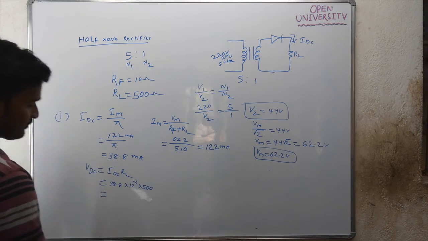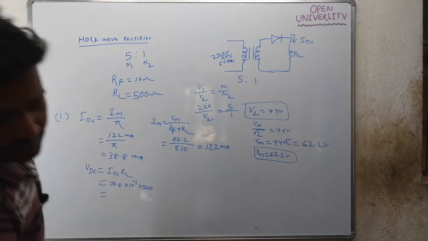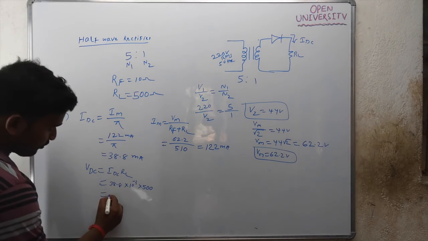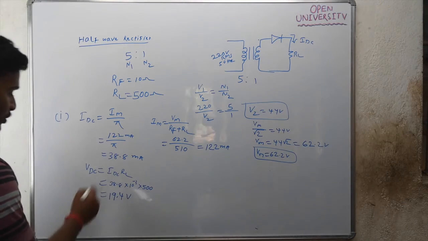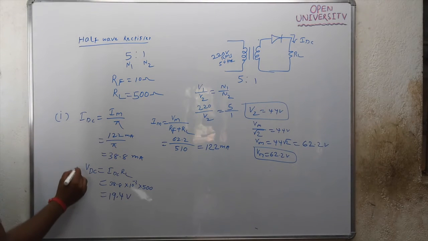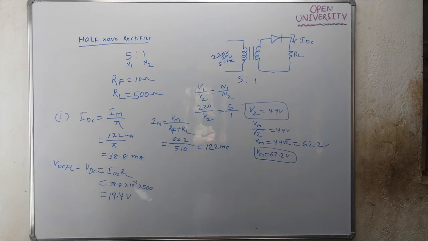If you calculate, this will be 19.4 volt. So your VDC or VDCFL, the DC load voltage, is 19.4 volt.